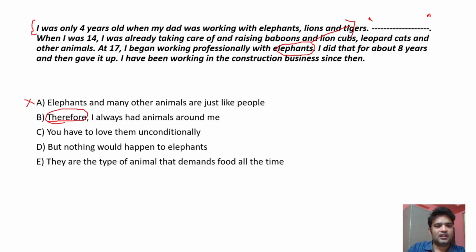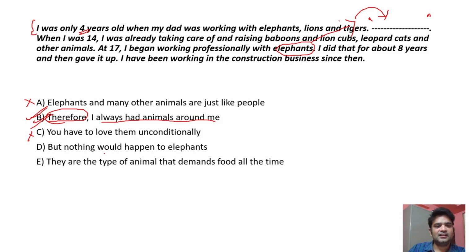Therefore, I always had animals around me. See, from the age of 4 years, my dad was working with elephants, lions, and tigers. Even when I was 4 years old, my dad was working with elephants, tigers, and leopards. So therefore, I always had animals around me would be the right answer here. You have to love them unconditionally.